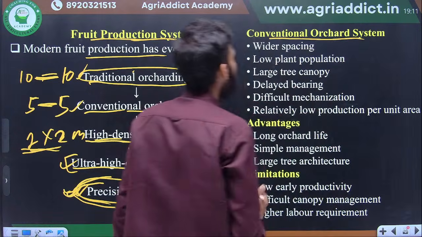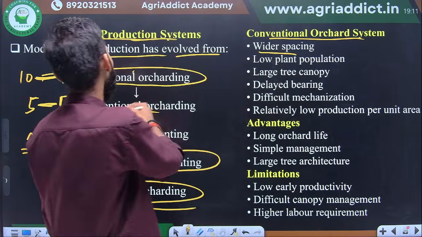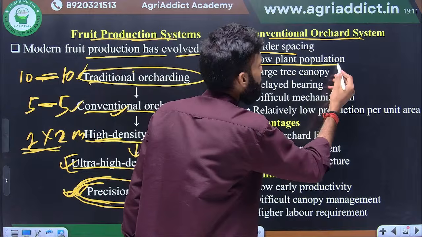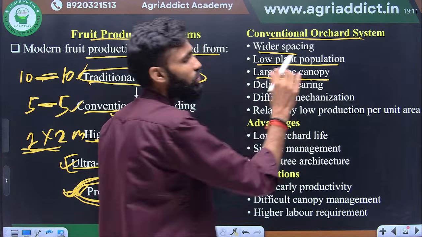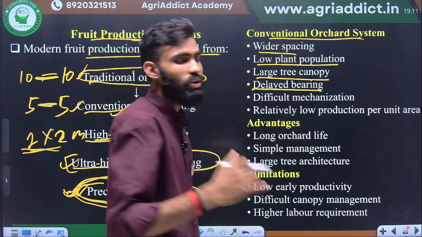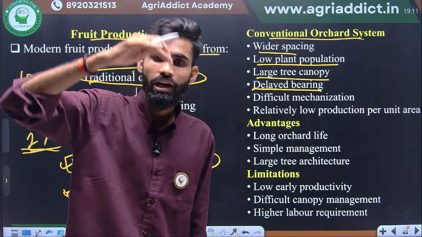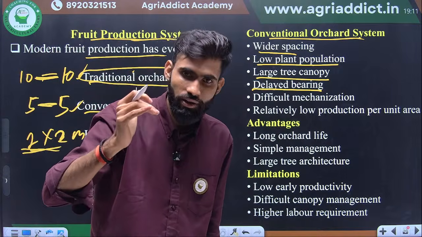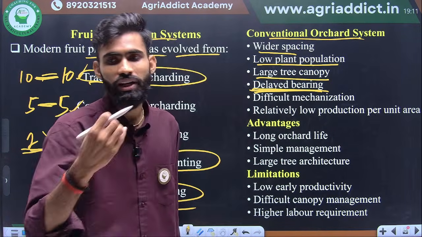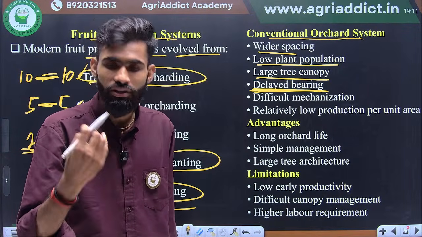Conventional orcharding system has wider spacing. What are the things followed in the conventional? Low plant population, larger tree canopy because we do not follow any training and pruning system. Delayed bearing, because with large plant height we cannot maintain any bearing habit, so it delays precocity; it may give fruit 10, 12, 15 years after planting.